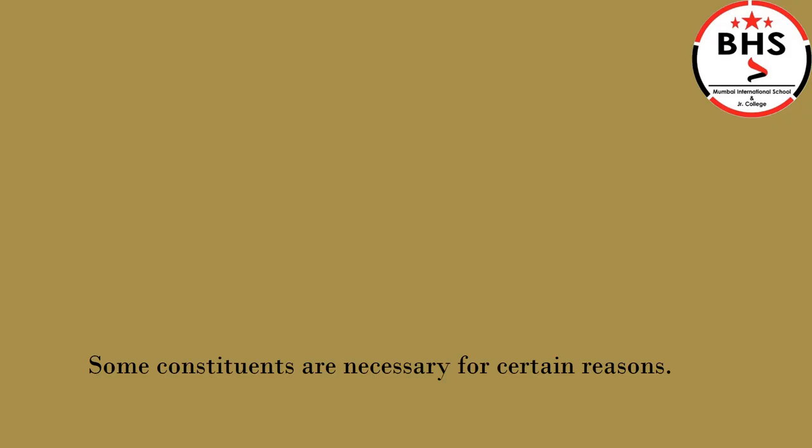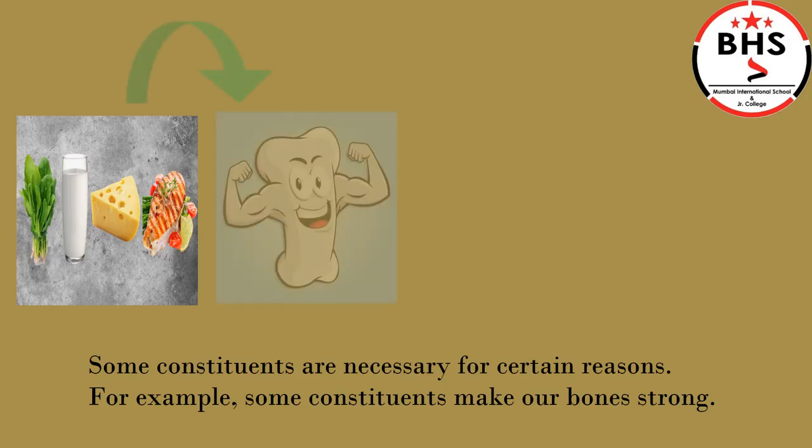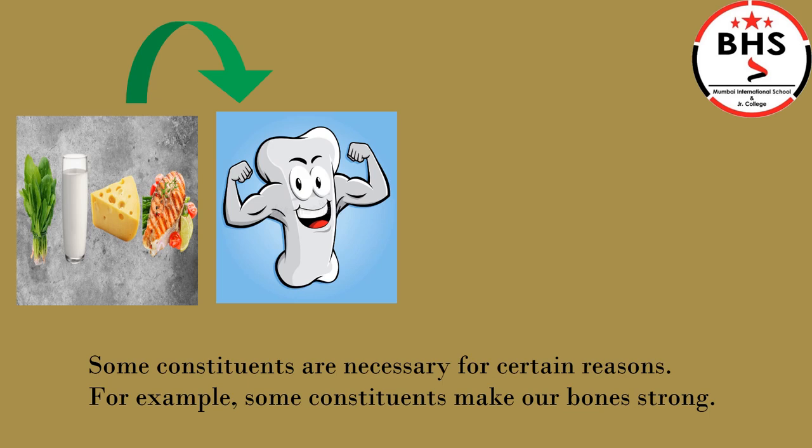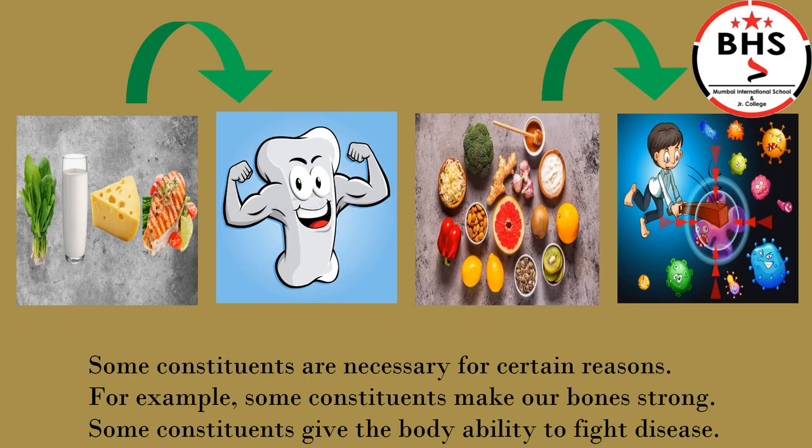Different foodstuffs give different constituents which are important for different reasons. Spinach, milk, cheese, and fish make our bones strong. And some foodstuffs like orange, almond, ginger, garlic, etc. help the body to fight diseases. All these foodstuffs make the body strong so that it doesn't catch cough, cold or fever easily. It helps to fight diseases.